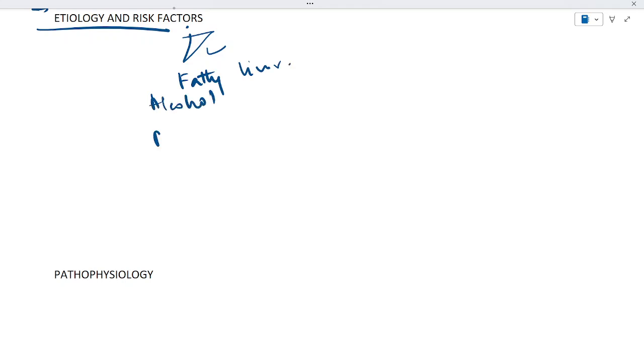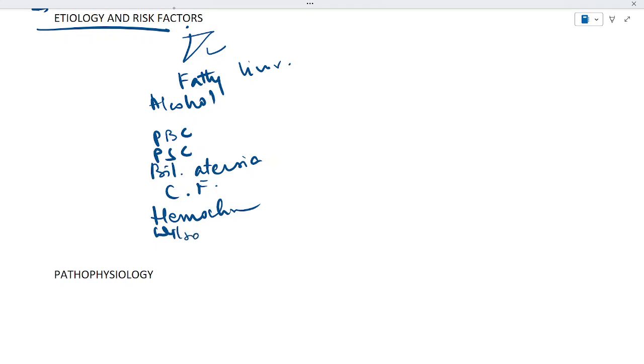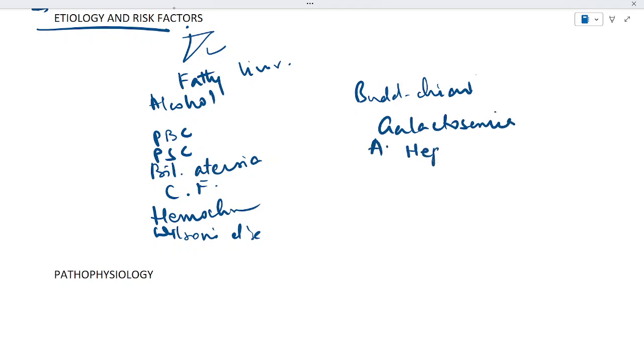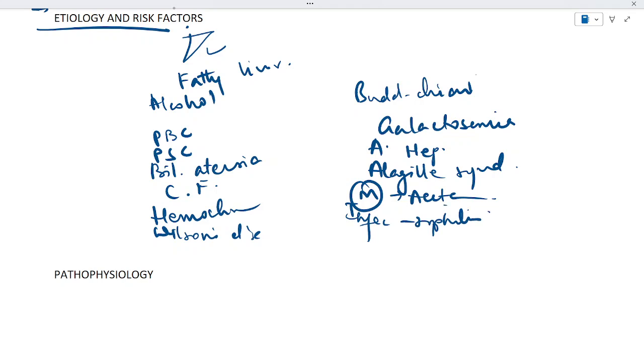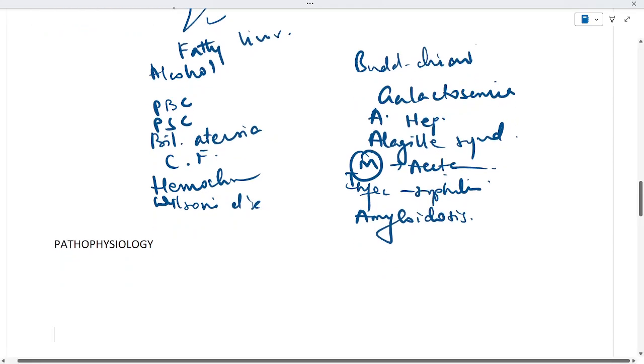Alcohol abuse is again a cause, as are primary biliary cirrhosis, primary sclerosing cholangitis, biliary atresia, cystic fibrosis, hemochromatosis, Wilson's disease, Budd-Chiari syndrome, galactosemia, or you can also call it glycogen storage disease, autoimmune hepatitis, Ehlers syndrome, certain medications like acetaminophen, and infections like syphilis can cause it, and one more, amyloidosis. So these are the risk factors as well as the etiological factors.